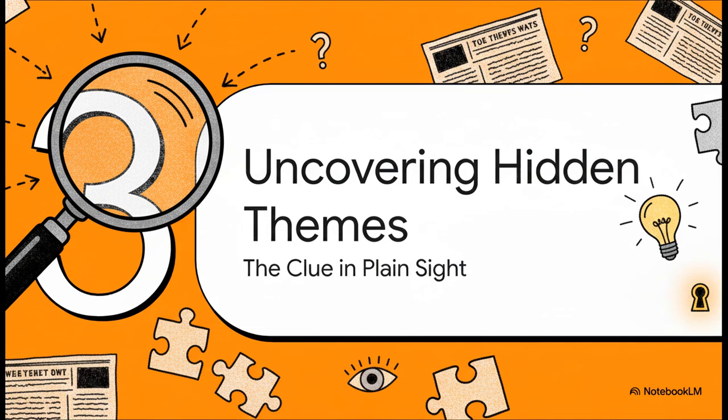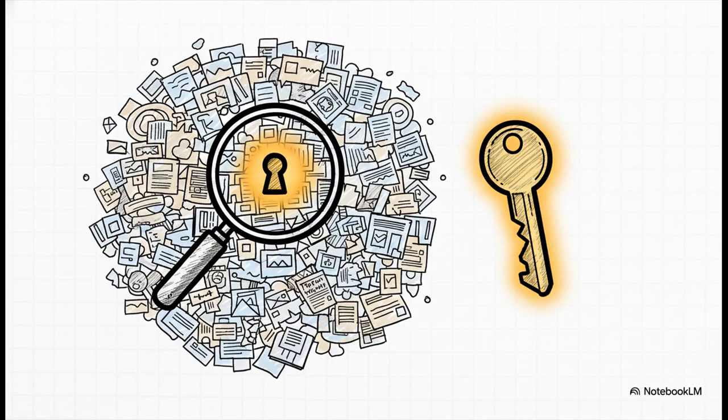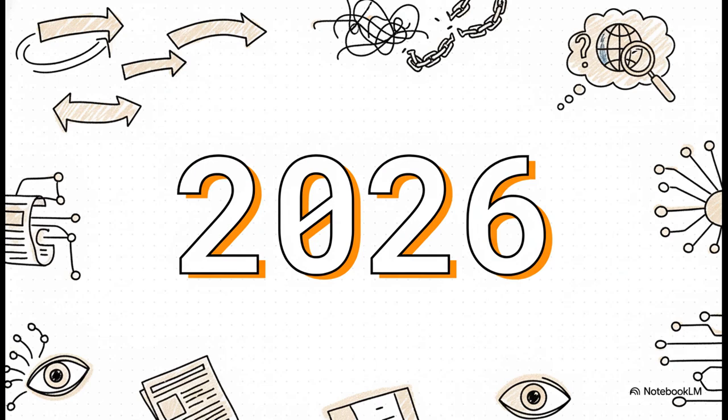But sometimes the most important piece of the puzzle isn't in the big, bold headline. Sometimes it's just a small detail hiding in plain sight, a detail that can change absolutely everything you think you're reading. And in our source material, there is one tiny little clue that is so easy to miss. You could just scroll right past it. But this one little detail, well, it's the key that unlocks this entire thing. March 23rd, 2026? Wait, what? 2026? This changes everything. This isn't a news report from today. It's speculative fiction. It's a newsletter from the near future.